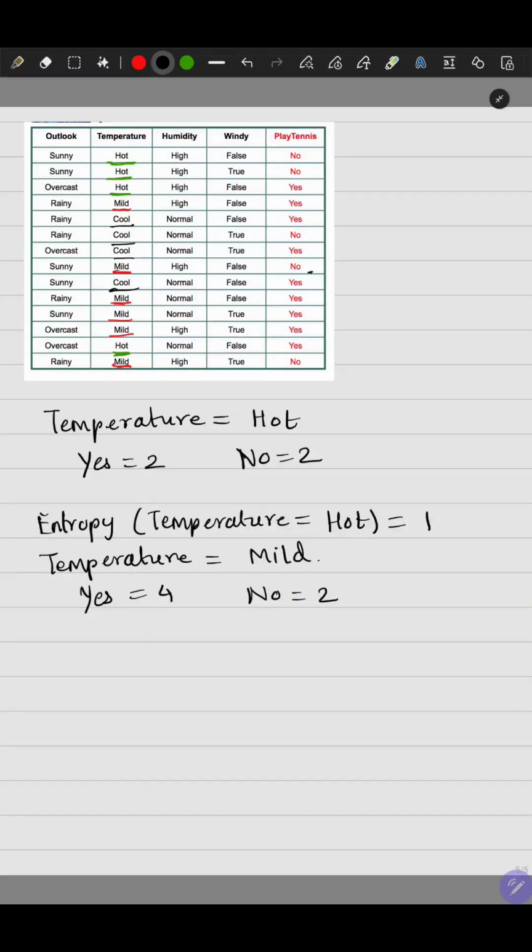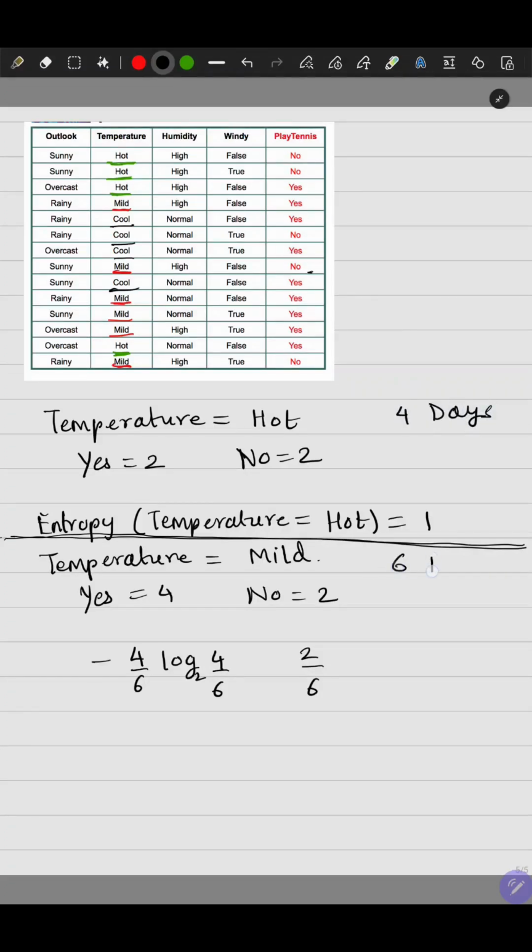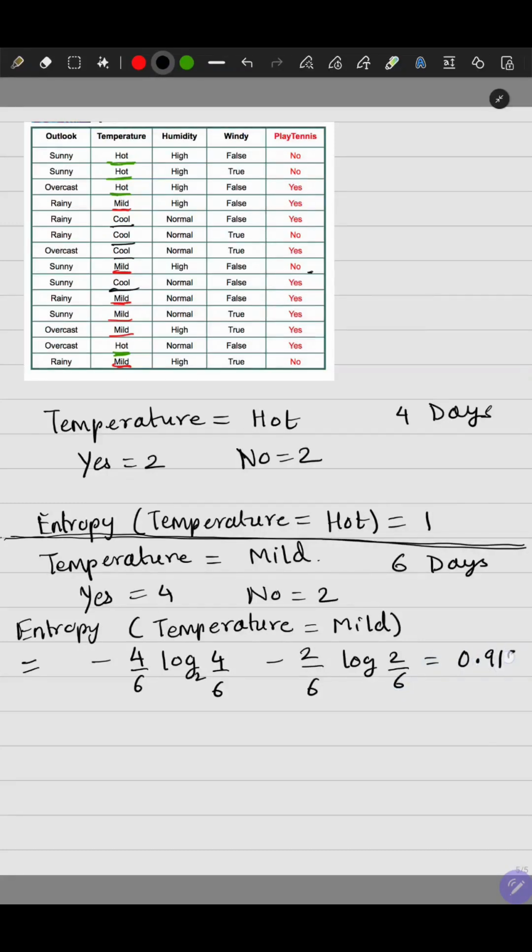So entropy will be, probability of yes is 4/6 multiplied by the log of the probability to the base 2, and add a minus sign. Probability of no is 2/6, because there are 6 days on which the temperature is mild. There were 4 days on which the temperature was hot. So the entropy of the partition of the data set where the temperature is mild is given by this. This value comes out to be 0.918.